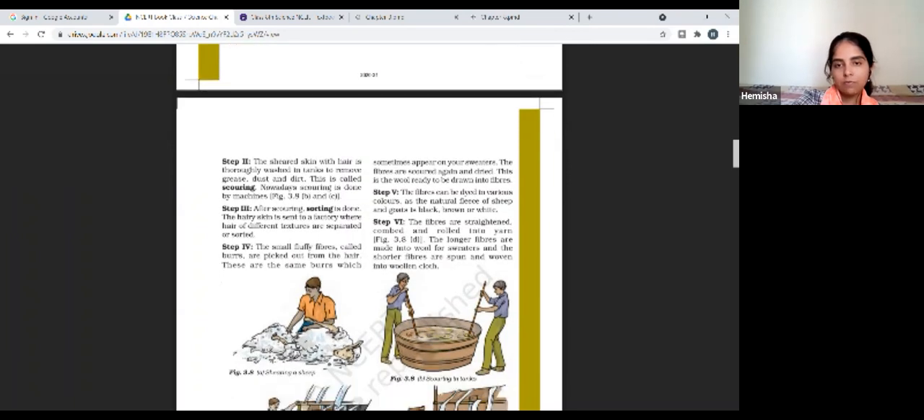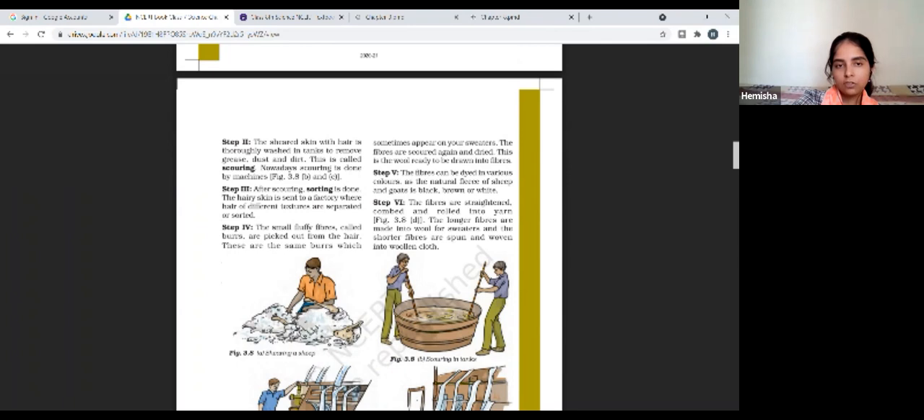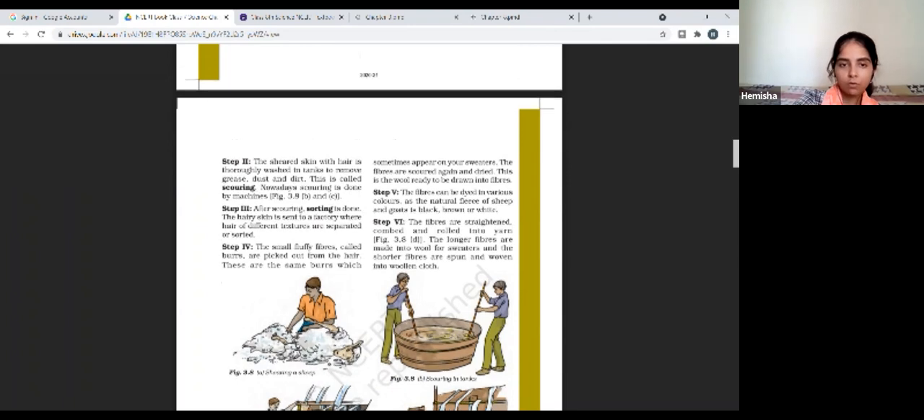After that, it will be followed by what? Shearing, scouring and sorting. Sorting means we are sorting out. What are we sorting out? We are sorting out which structure this hair will go into. Is it fine hair, smooth hair, or coarse?